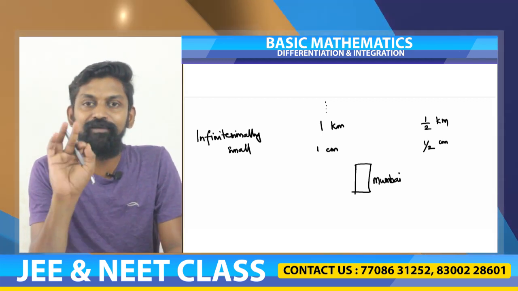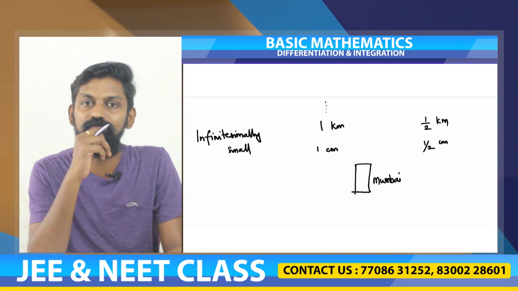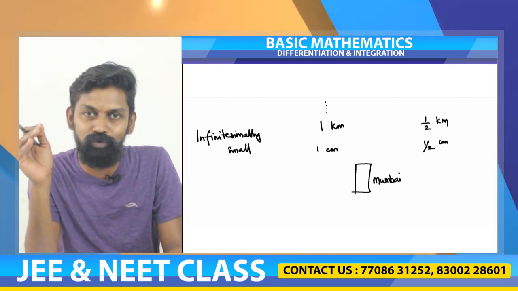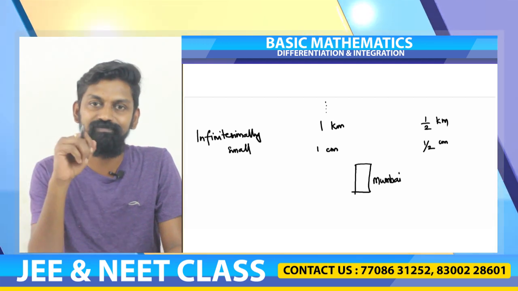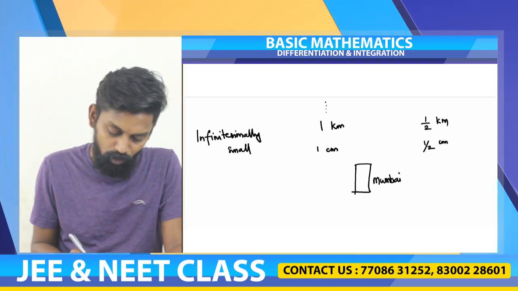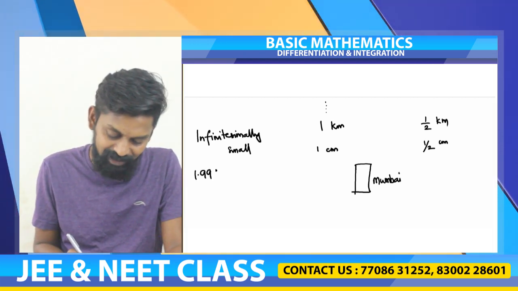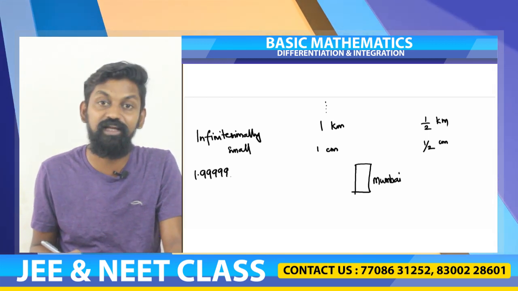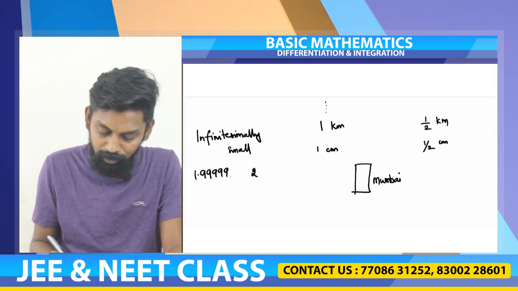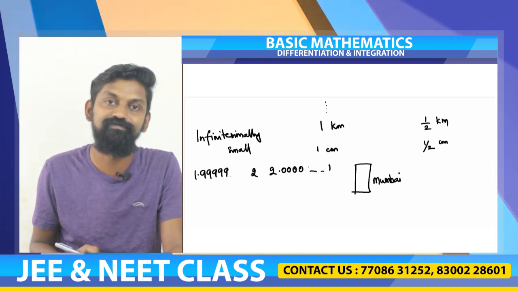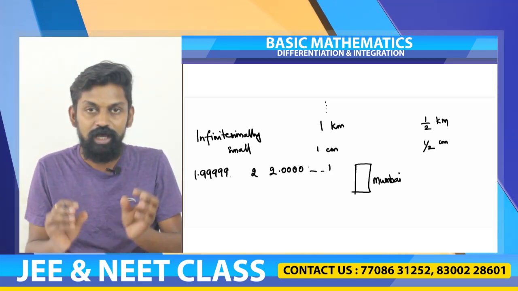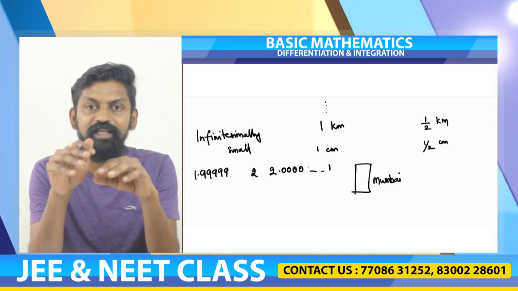So when I say limit x tends to 2, x is going towards 2 and it is very, very close to 2, but it is not equal to 2. So it is somewhere 1.99999 and so on. It is not equal to 2, and also it is 2.00000, so many zeros and 1. So these values are very, very close to 2, but they are not equal to 2.